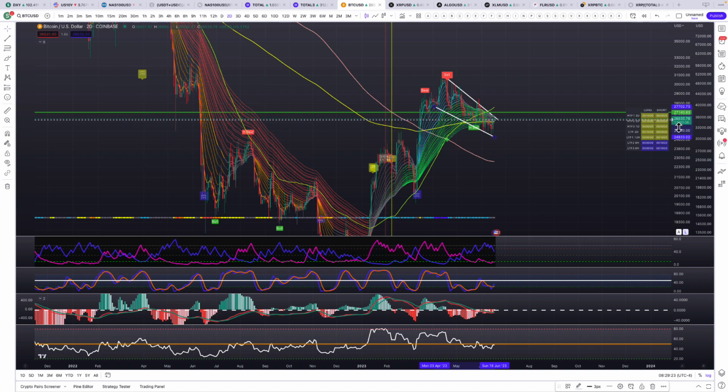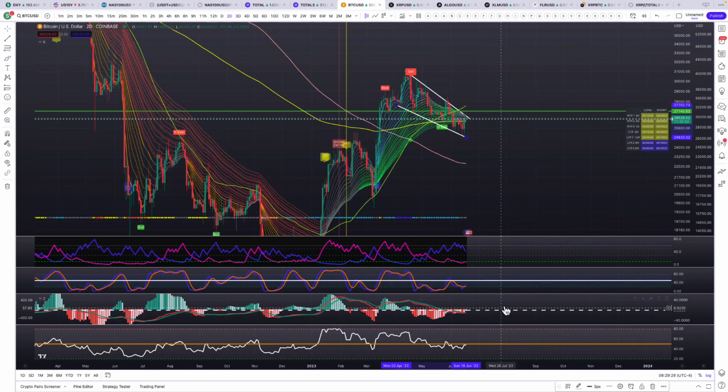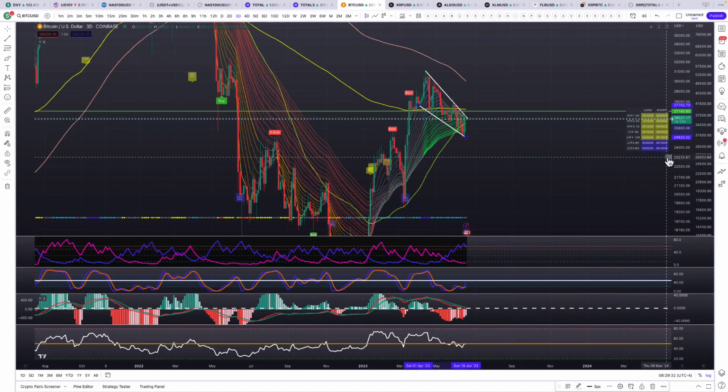I mean, we're at 26,534 right now. We're looking at the 2-day chart. We're about to see it cross up. We're looking at the 3-day chart. We're about to see it cross up. So the momentum's to the upside.